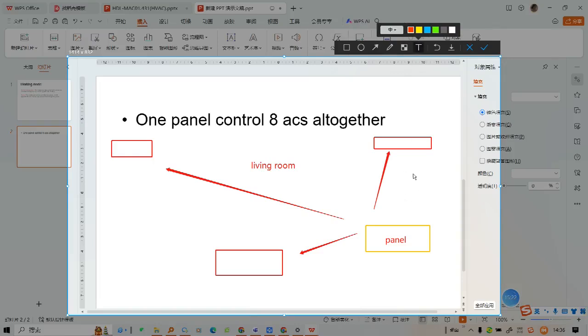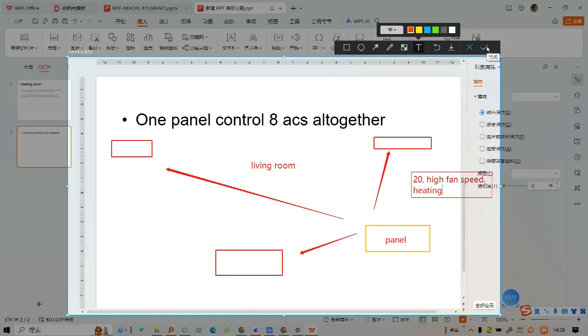For example, you set it to be 20 degrees, high fan speed, and the heating. Then you don't want to control them 3 times. You can use this master and slave function.